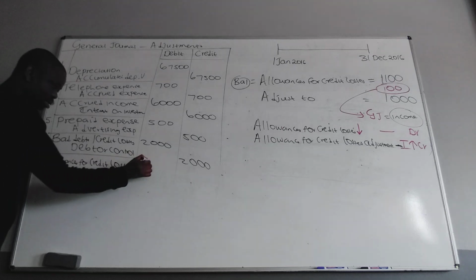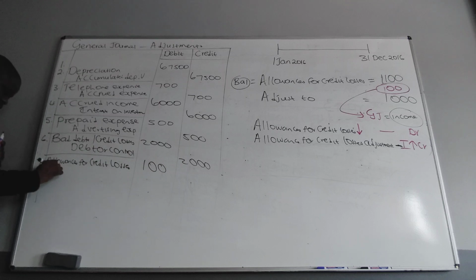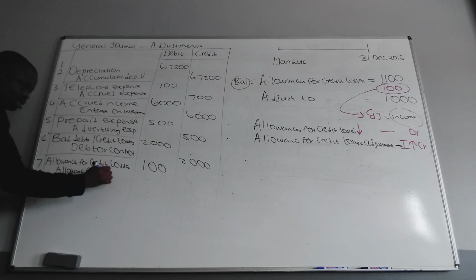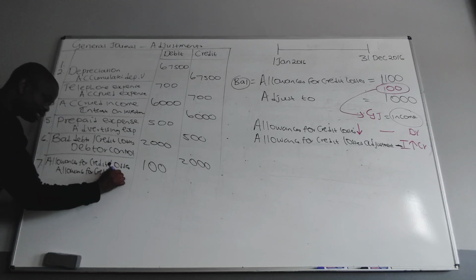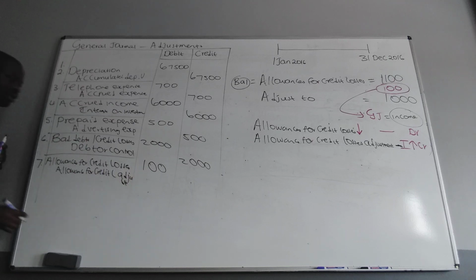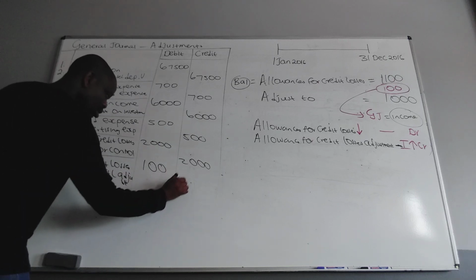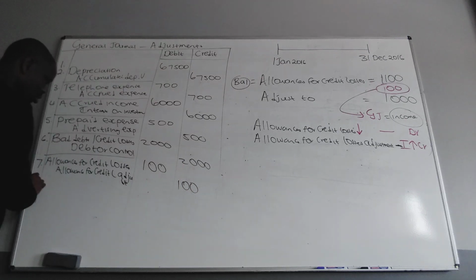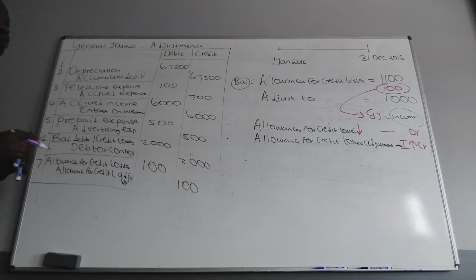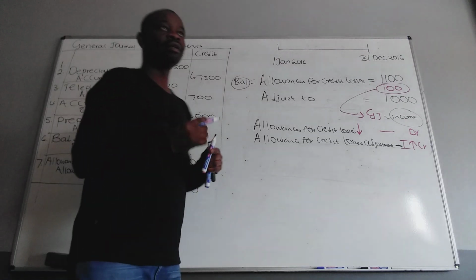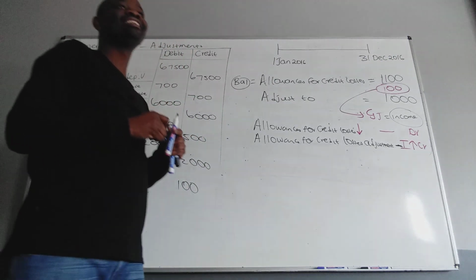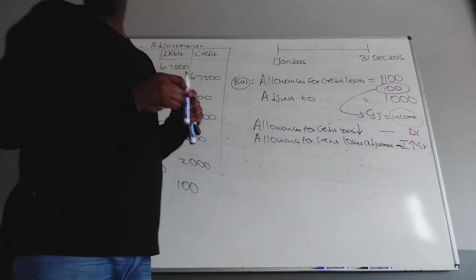Because I don't have space, I'm just going to write it here, but please, you must have the word adjustment, otherwise it's going to be wrong. How much? 100. So that's how we decide, and that is the GJ for adjustments.